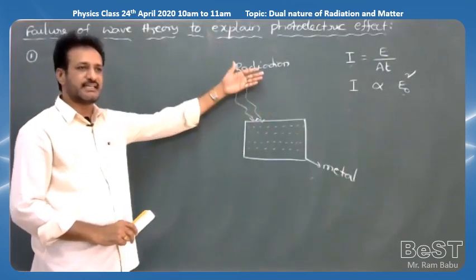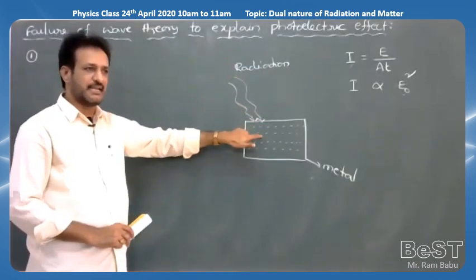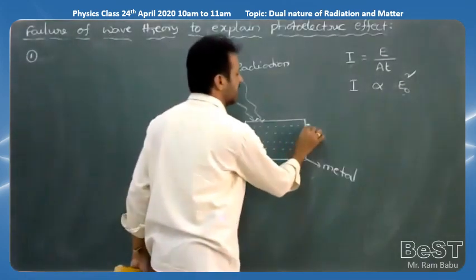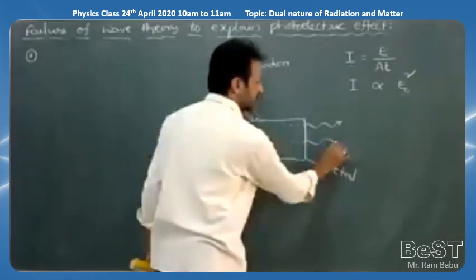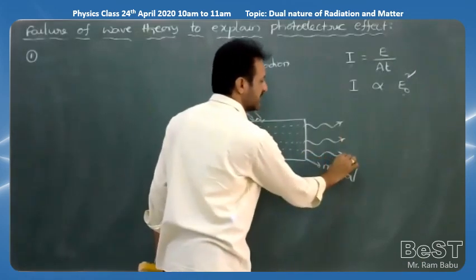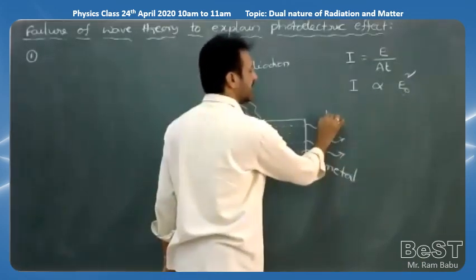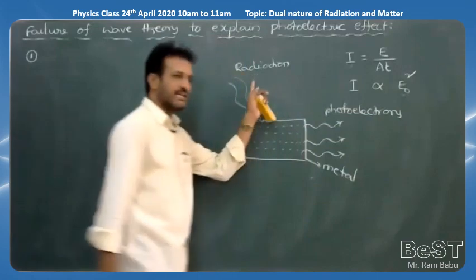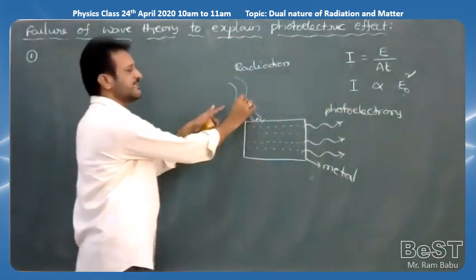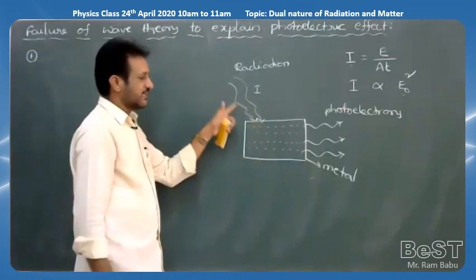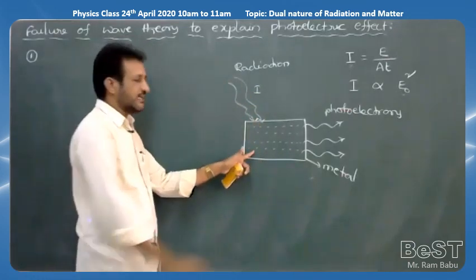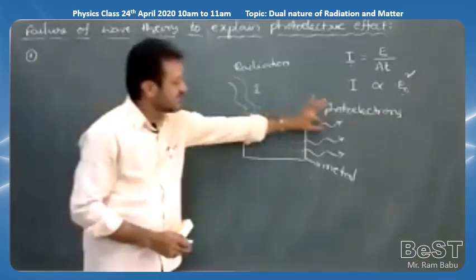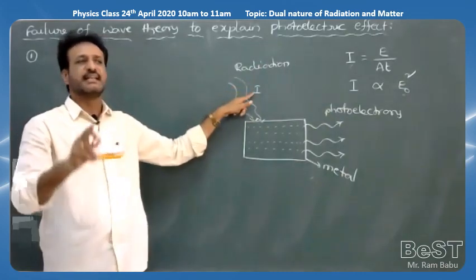The more the intensity of the light, the more energy falls on the metal plate, and the electrons also absorb more energy, and electrons come outside with more kinetic energy. So what did wave theory think? These are the free electrons coming outside with more kinetic energy. These are the photoelectrons, this is the radiation, and this is the metal plate. Whenever the intensity of the radiation is more, the energy absorbed by electrons is also more, and electrons are emitted with more kinetic energy. So according to wave theory, the kinetic energy of electrons depends upon the intensity of the radiation.